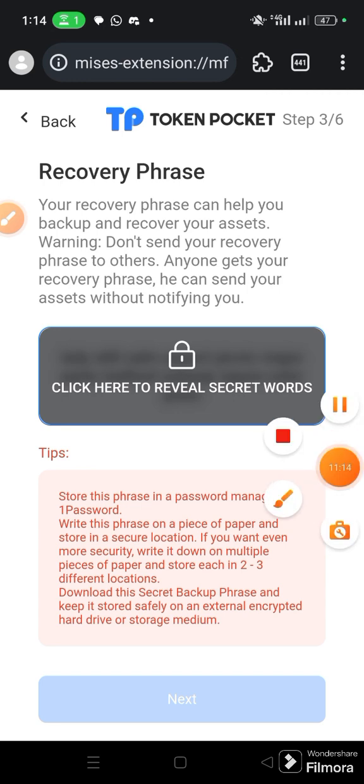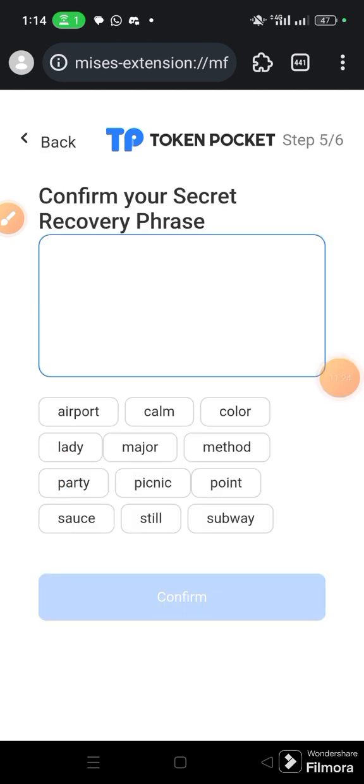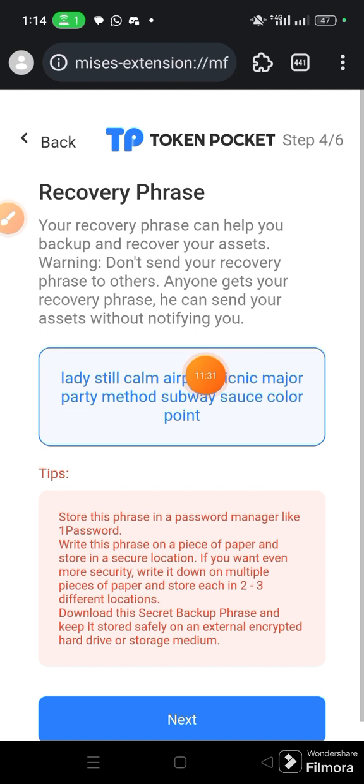Now that I've touched it, I'm using this practically for example. You can see these are the 12 secret phrases. Always write them down. Then after that, click next. You'll be asked to be sure that you have written them down. You are going to be asked to provide each of the secret phrases to be sure that you got them right. Once you have done that, your wallet is ready for use.